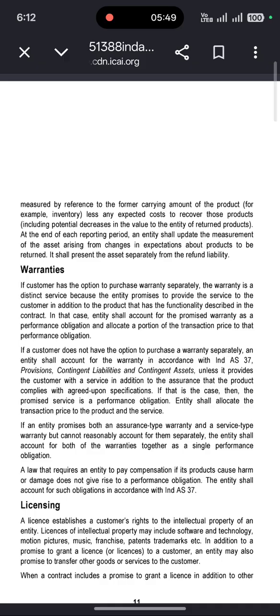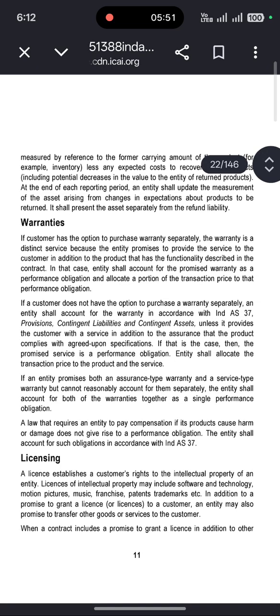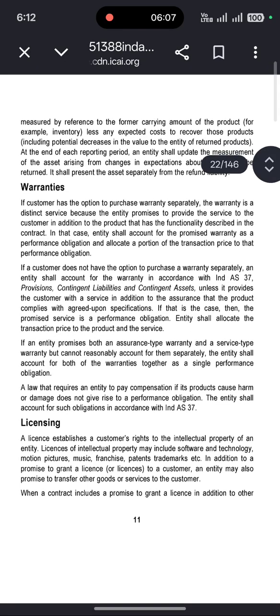If an entity promises both an assurance type of warranty and a service type warranty and cannot reasonably account for them separately, the entity shall account for both of the warranties together as a single performance obligation.